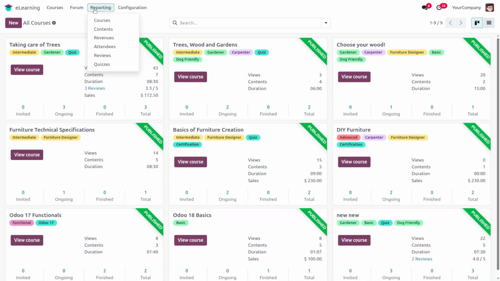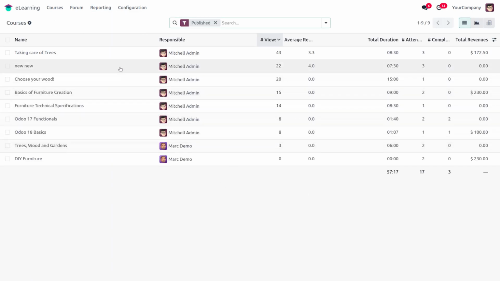Then at last, when we move to the reporting section, in the reporting we can see the course report, content report, revenues, attendees, reviews, quizzes, etc. On opening the course report, we can see the different courses published on the website. When we remove the published filter, we can see all the courses, whether published or not.